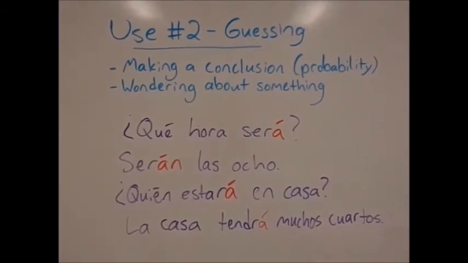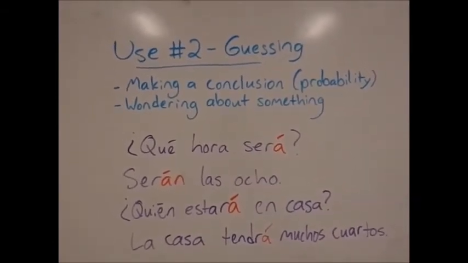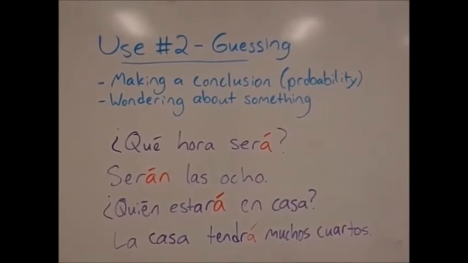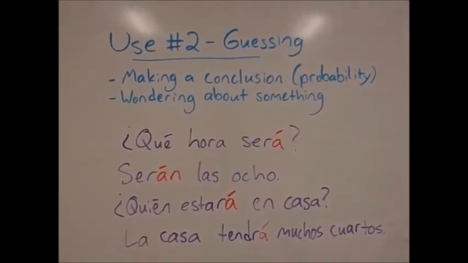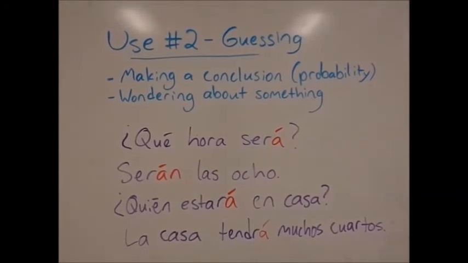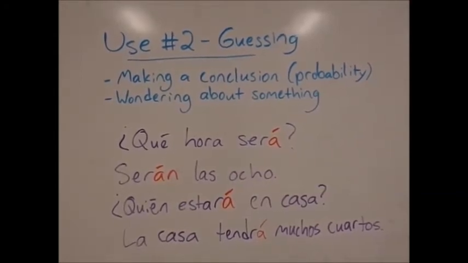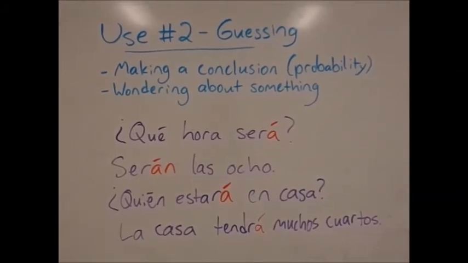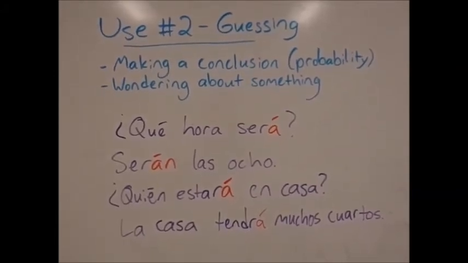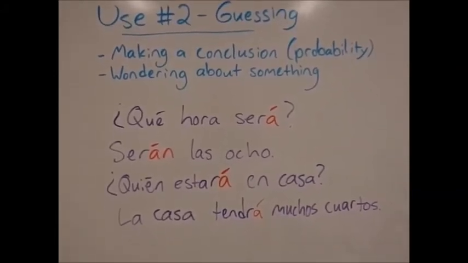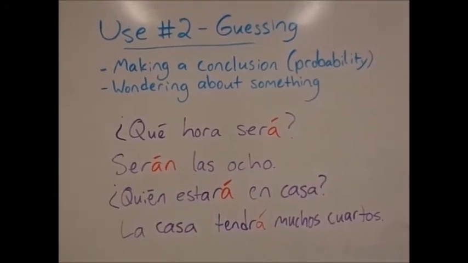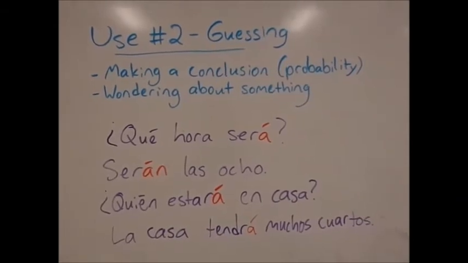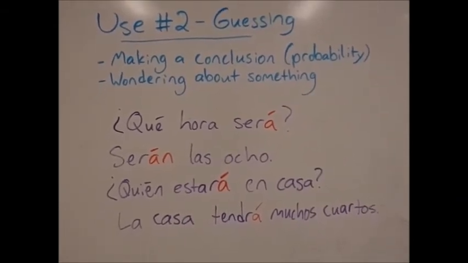The second use of the future tense is a little bit more complicated. Unfortunately, it's also the use of the future tense that you hear more often in regular Spanish speech, in other words, from people who grew up speaking the language. You use the future tense to make a conclusion, in other words, expressing probability, kind of like we did with the subjunctive. And you also use the future tense when you're wondering about something. I have some examples for you that we'll go through together.